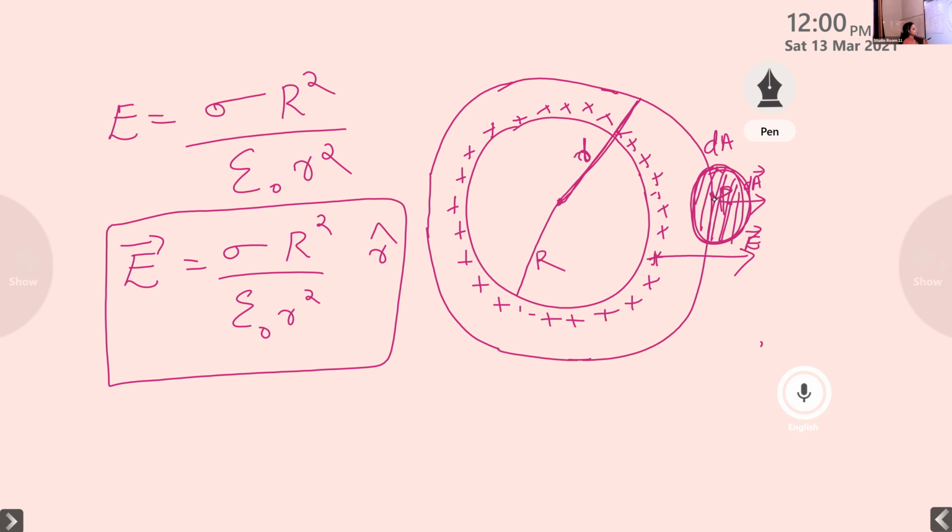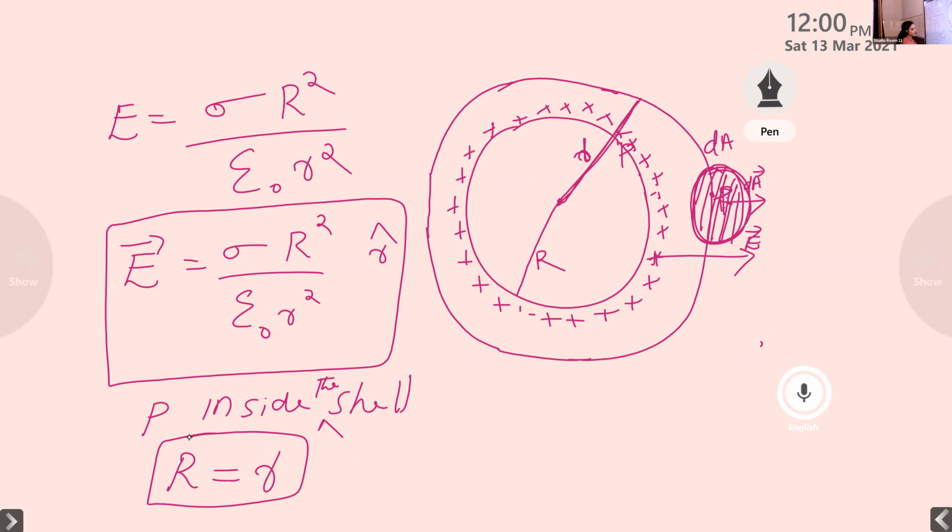Now, suppose you consider this point P is inside the shell. If P is inside the shell, what happens? If the P is here, then we can take capital R equal to small r. If the point P is on the shell, both the radii become equal.